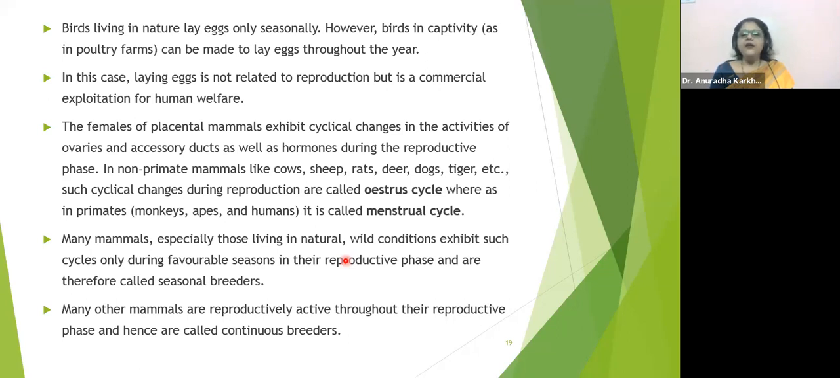No, even they are, no. They are also going to show estrus only. Estrus cycle. Non-primates. No, it is going to be embedded in the abdominal region now, so it cannot be seen. It's embedded in the abdominal region.